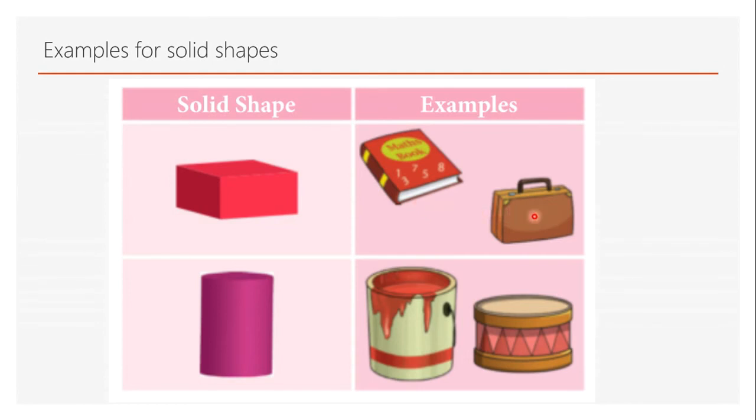Cuboid, and a suitcase or a briefcase or any boxes will be in the shape of a cuboid. This is a cylinder. This is the shape of a cylinder, and here you have a container of paint.